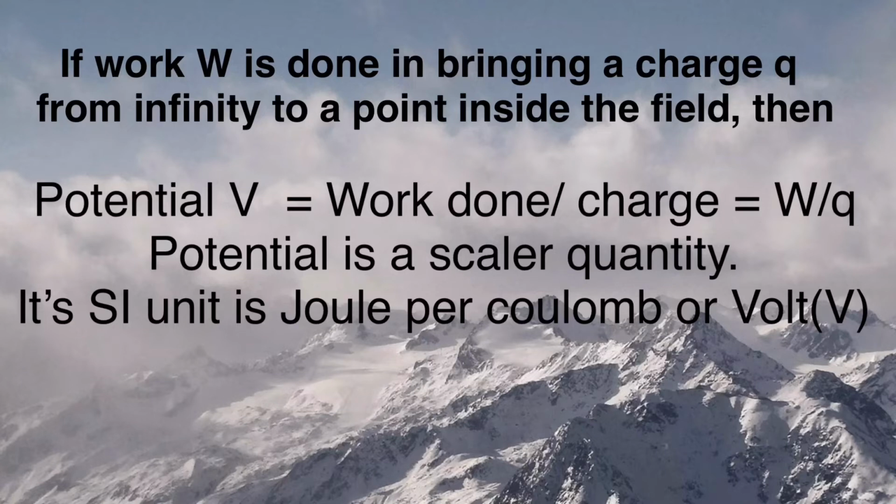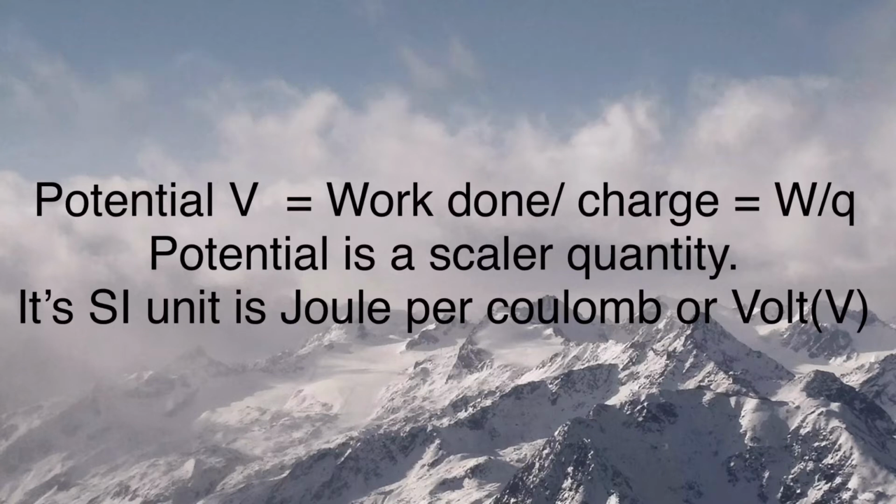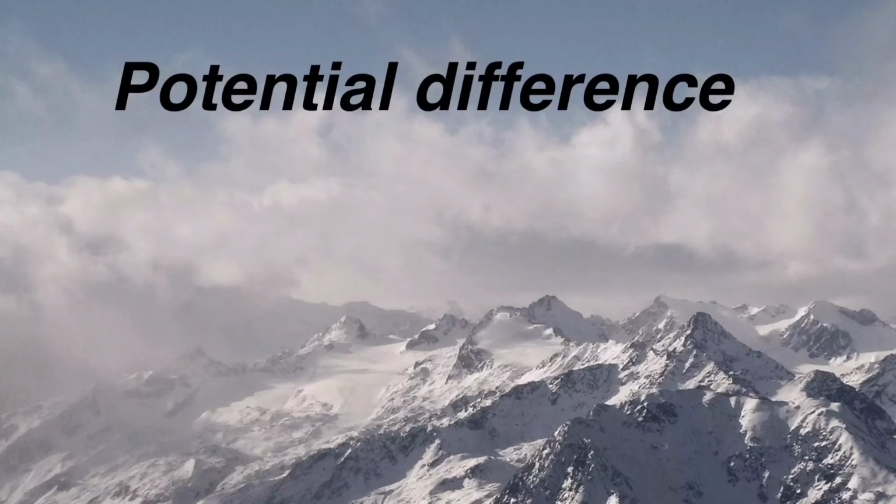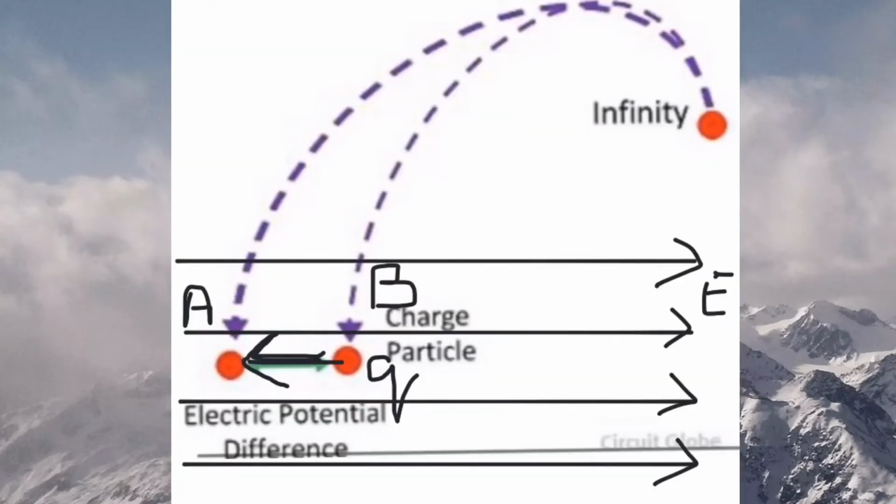Potential is a scalar quantity. Its SI unit is joule per coulomb, because SI unit of work is joule and SI unit of charge is coulomb. So SI unit of potential is joule per coulomb or volt. Next, potential difference. Potential difference is defined as the amount of work done in carrying a unit positive charge from one point to another in an electric field.